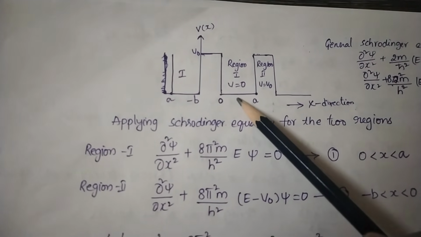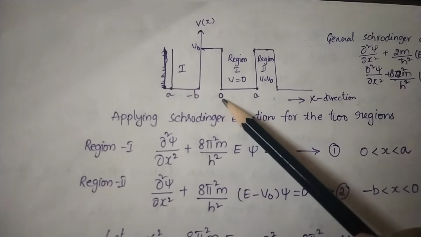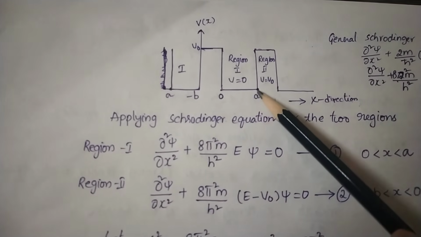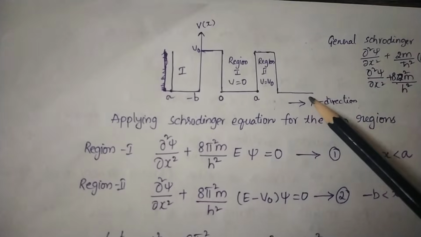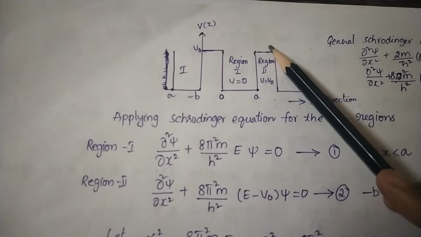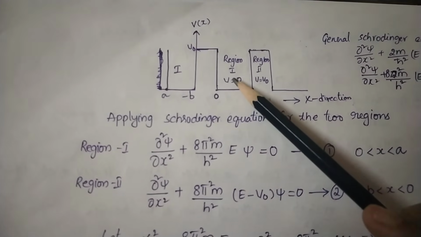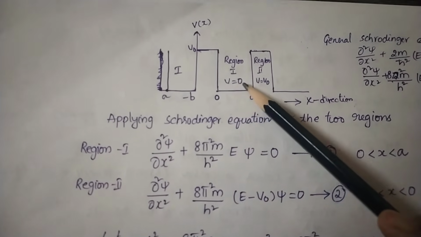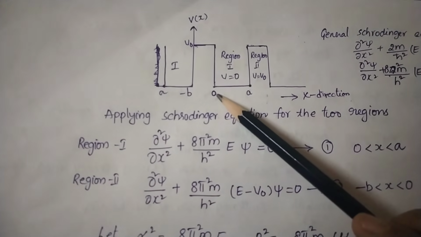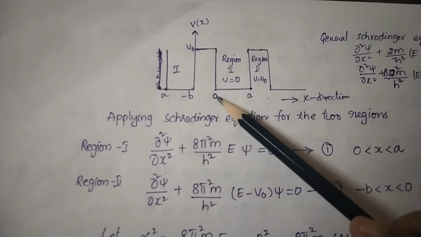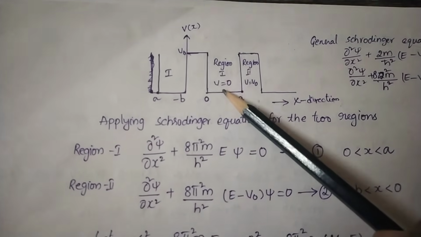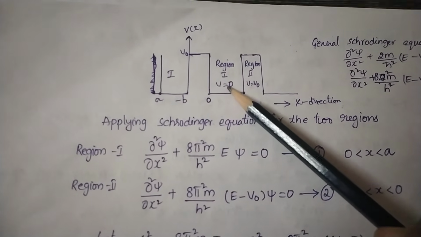If you consider this as a lattice point, and this becomes your next lattice point, then in between these lattice points you have a region where the potential is maximum. So you have two regions. One region where the potential is 0, from 0 to a. So 0 less than x less than a is region 1, where the potential is 0.